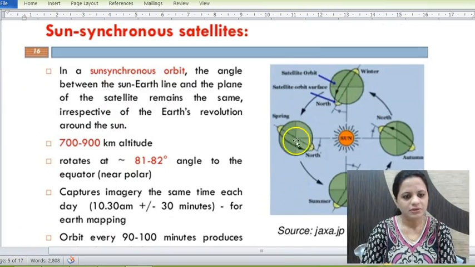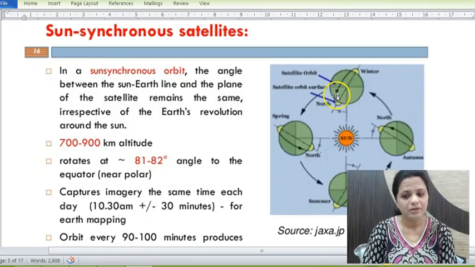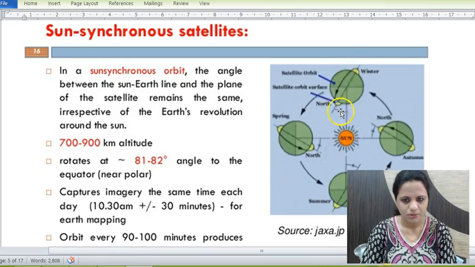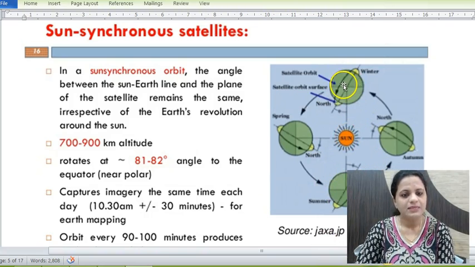So in the sun synchronous orbit, the angle between the sun-earth line and the plane of the satellite remains the same. So that is why it is called sun synchronous. You can see it goes above the poles. So this is the sun synchronous orbit. This is the angle of inclination, the axis. So the plane of the sun-earth line, this you can see is the vertical plane, as you can imagine.